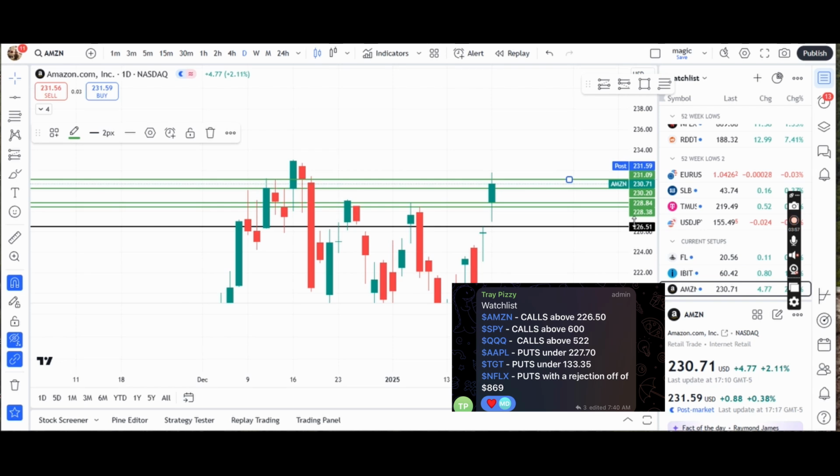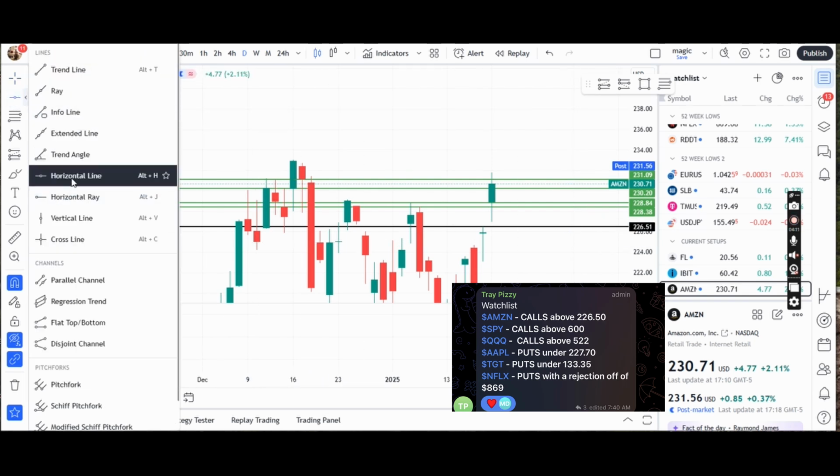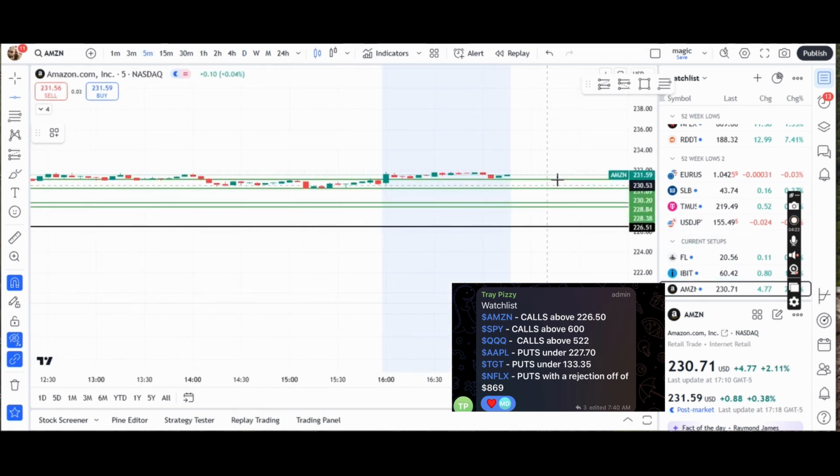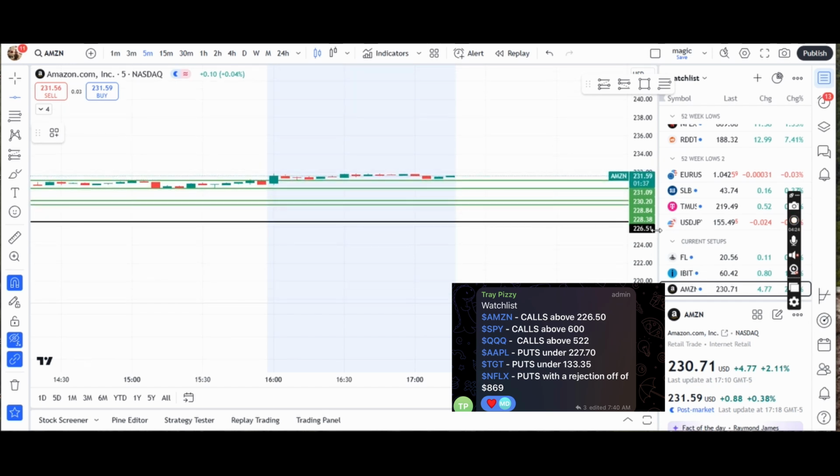Say for example, actually let me look. Target puts under 133.35. We're gonna go to that level. We're gonna mark it up with the line tool. And then we're going to look for opportunities below that level because we're looking for puts. And you break it down to a smaller time frame to find your entries and exits. All right?